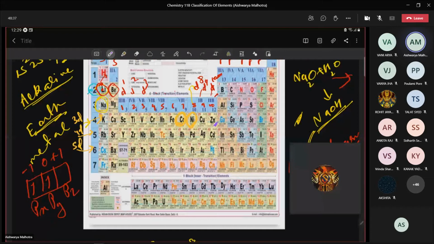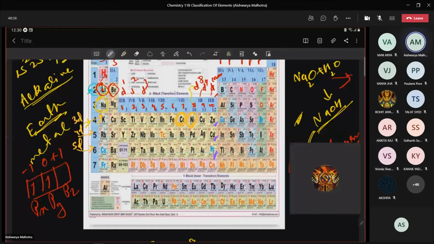Now presence of 10 electrons means now these electrons, all of them are paired. When all of them are paired, these substances cannot show the magnetic behavior. They cannot act as paramagnetic substance. Neither they can form colored ions, right?